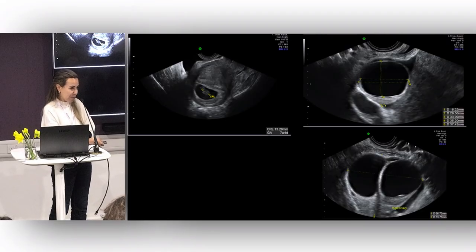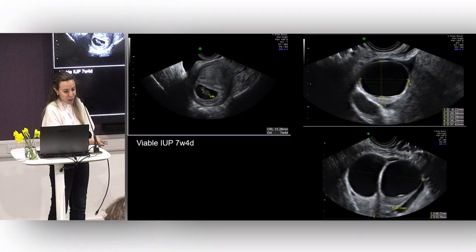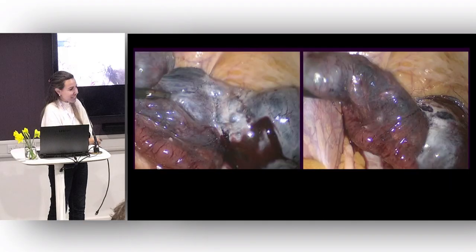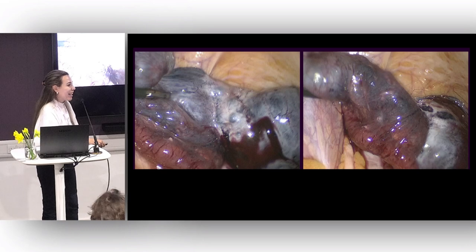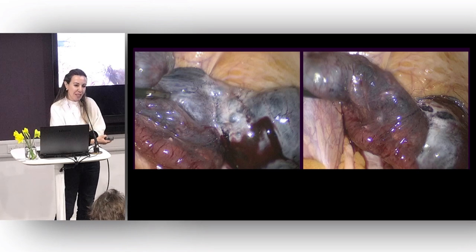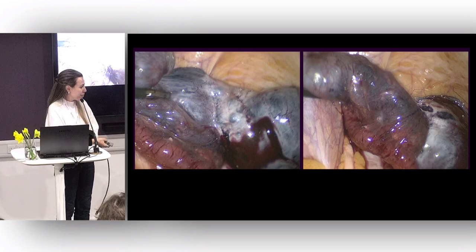Any other questions you might want to ask me, or anyone want to hazard a guess as to the diagnosis? Well, you got it. This is the diagnosis. She had a torsion. I just want to make the point that if you have a patient with symptoms who has a viable intrauterine pregnancy, do think of other things.